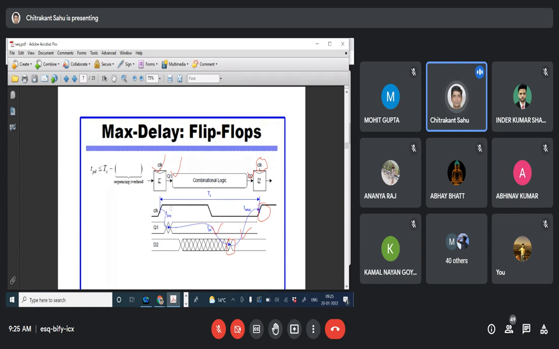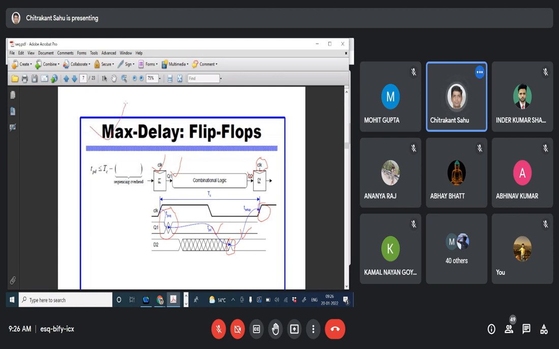You can see this particular time from the clock to when the flip flop output Q1 is going to be stable. So Q1 becomes stable after some period of time. This is called TPCQ. If you combine all three delays, TPCQ, TPD, as well as T setup: TPCQ belongs to the flip flop, TPD belongs to the combinational logic, and T setup is a necessary requirement. If it is not met, then what is the max delay constraint? That is what decides the max delay constraint.